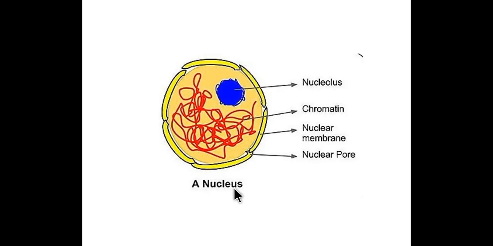A nucleus. A nucleus is a principal organelle of a cell. It is a dense, round or irregular body which controls all the activity of a cell. Sometimes the nucleus is present at the center or at a peripheral region. So, the nucleus controls all the activity of a cell.